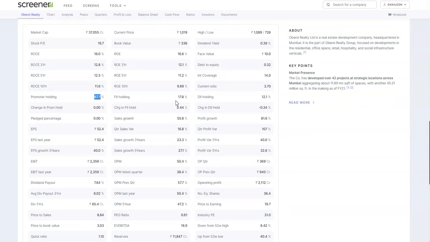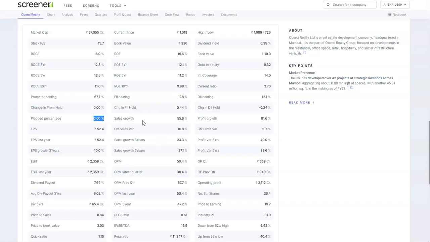If we look into the FIIs holding, it is 17.8% and the DIIs holding is 12.1%. So FIIs have increased their holdings by 0.44% and the DIIs have reduced their holdings by 0.34%. The promoters have not increased their stake in this quarter, and the pledged percentage is 0, which is absolutely good about this company.